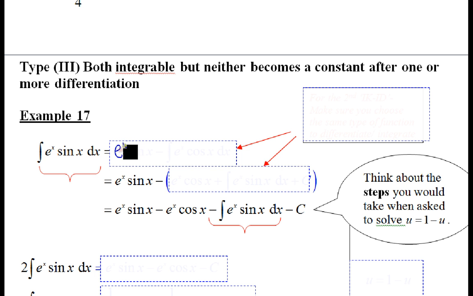I integrate, I get e to the power x. Keep, I get sin x. Minus, integrate, I get e^x. Differentiate sin x, I get cosine x.